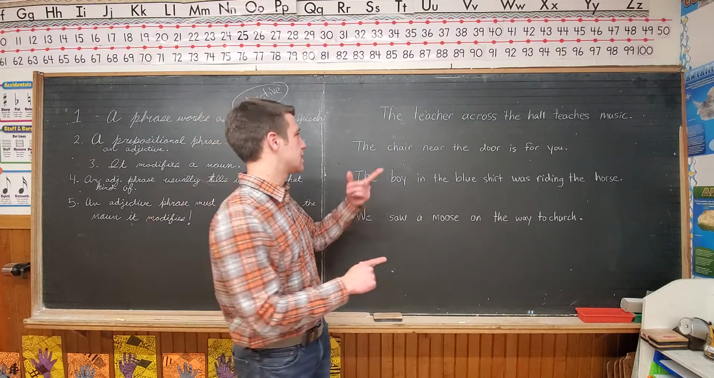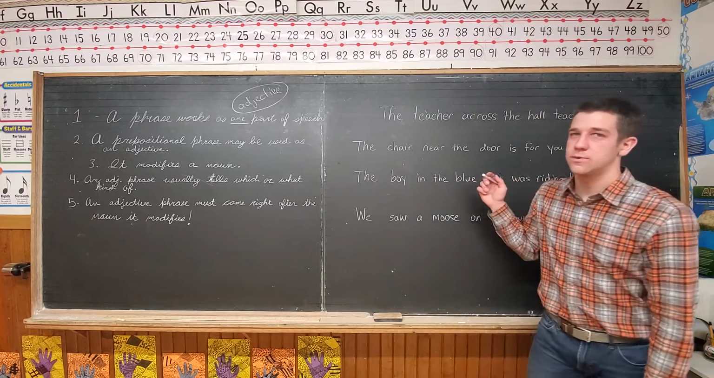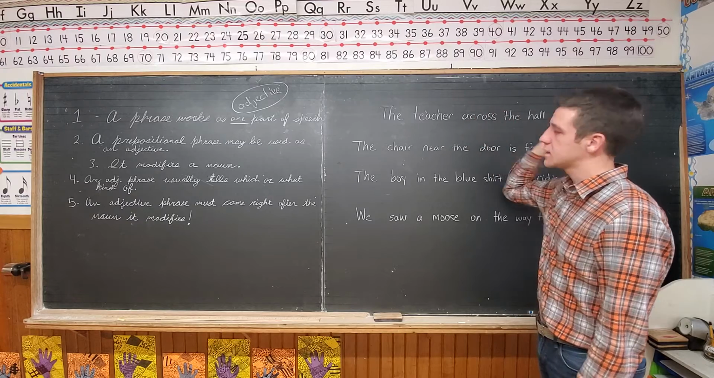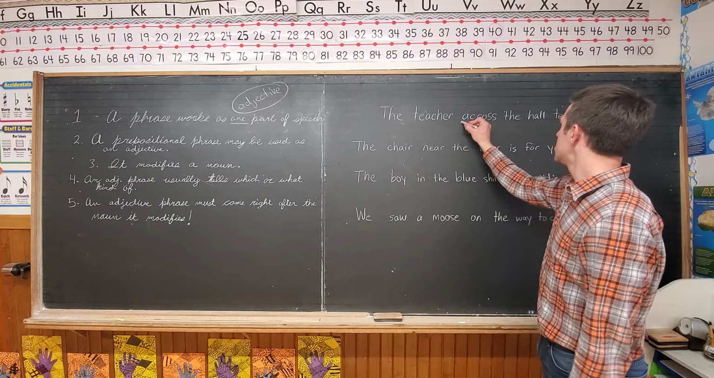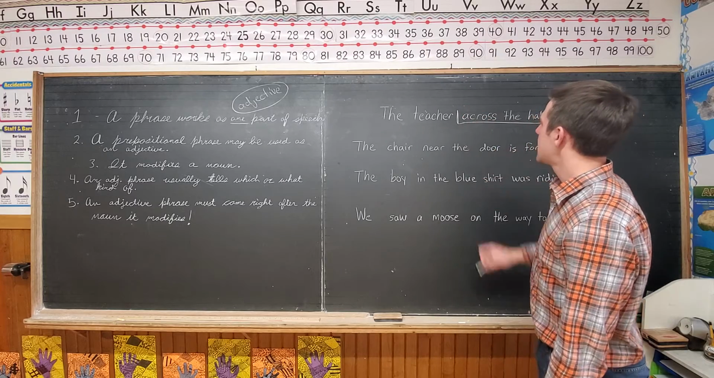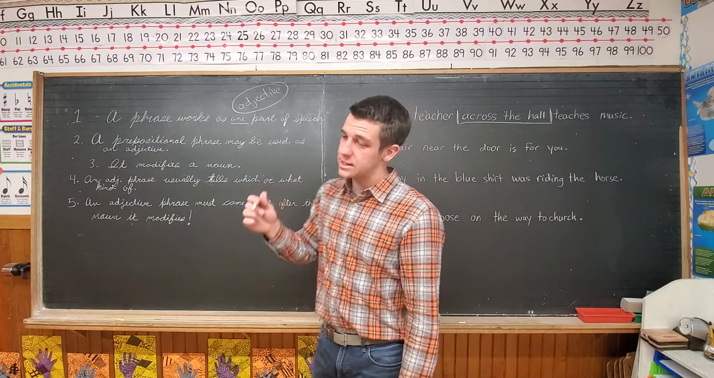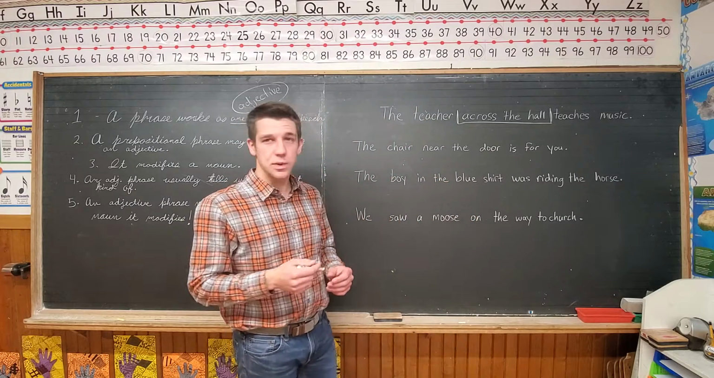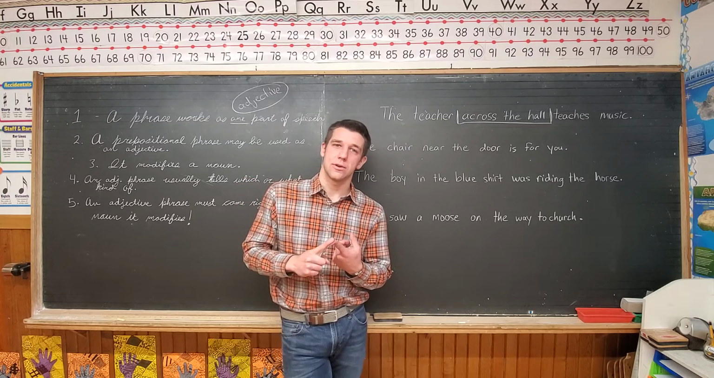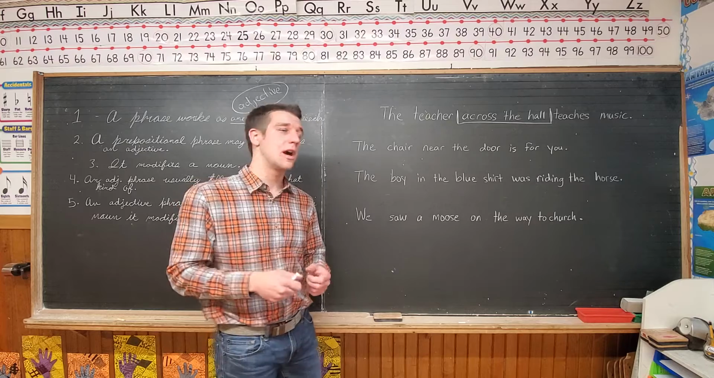For example, this sentence: the teacher across the hall teaches music. So what is the prepositional phrase in this sentence? Across the hall, right? Because across is a preposition. So let's just go like this. Now, if this is an adjective phrase, like it says it is, how do we know? Remember, an adjective describes a noun or pronoun. So an adjective phrase is going to do the same thing. It's going to describe a noun or pronoun.